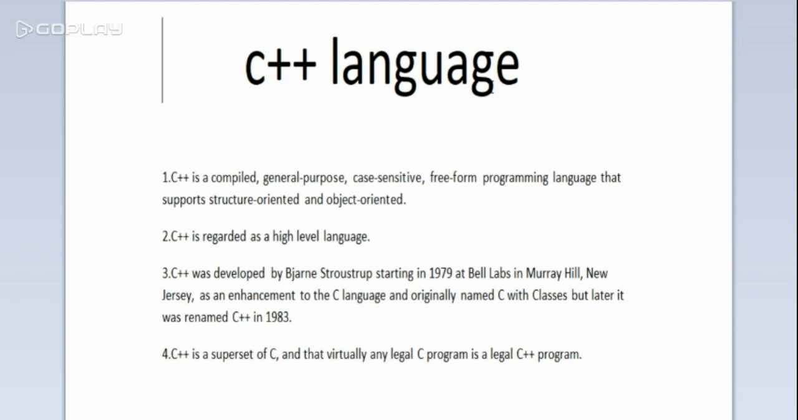C++ is a superset of C, and virtually any legal C program is a legal C++ program. Yes, C++ is a superset of C, and C is a subset of C++. Every legal C program is a legal C++ program, but not every legal C++ program is a C program.